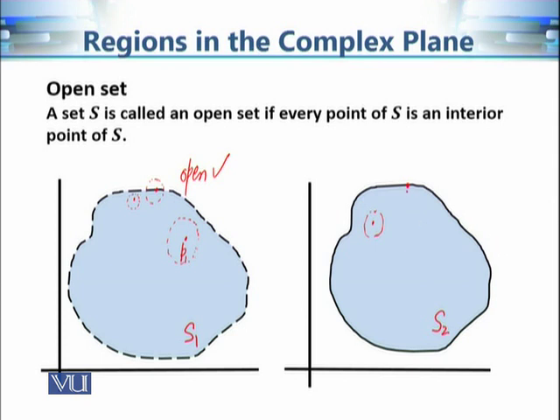So if I choose a point at the boundary, let's call it Q, and if I choose any neighborhood of this Q, this neighborhood is not going to be contained in S2. So in other words, this Q is not an interior point. Q belongs to S2, but Q is not an interior point. So we can say that this set is not open.